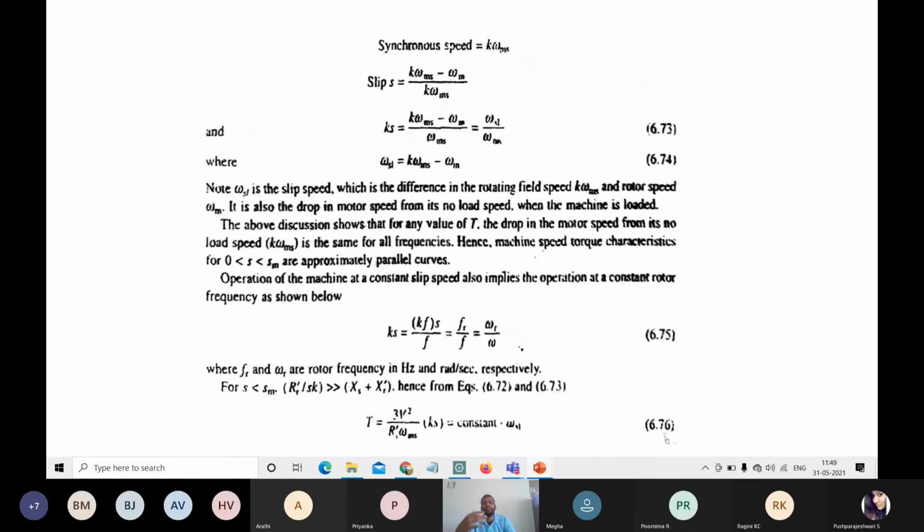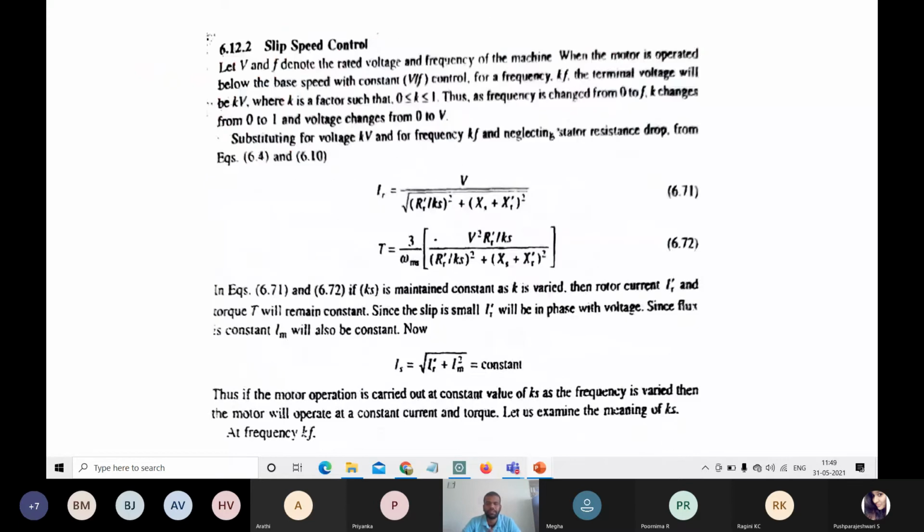What happens if the motor operation is carried out at constant values of K and s? These factors are normally variables.